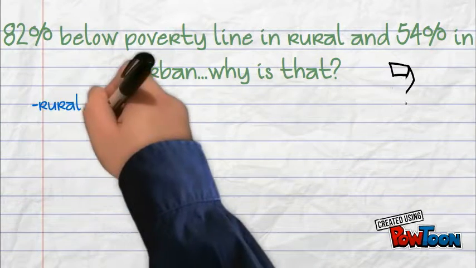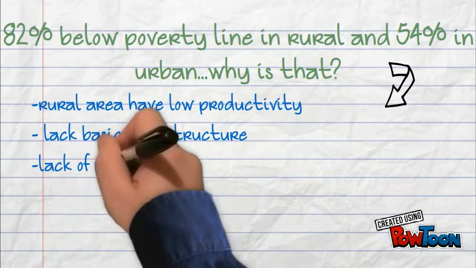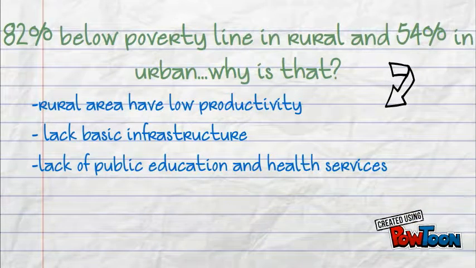So why is there a difference between these 2 areas in Bolivia? The rural areas have low productivity because production is done using solely small-scale techniques, as well as many rural areas lack the most basic infrastructure, including water management systems and road systems, not to mention the lack of education and healthcare services.